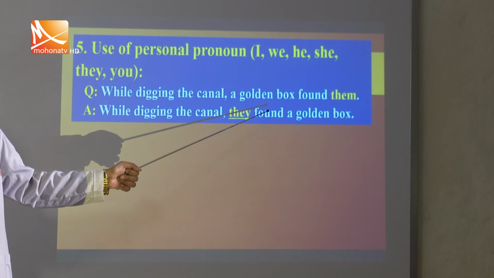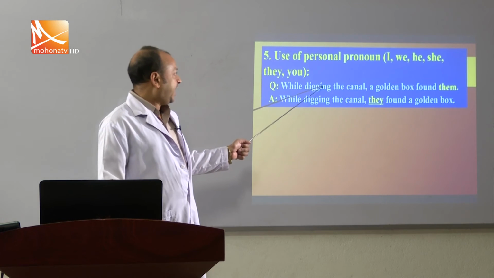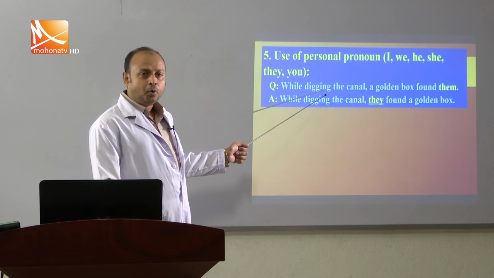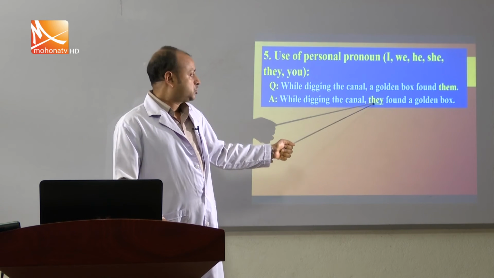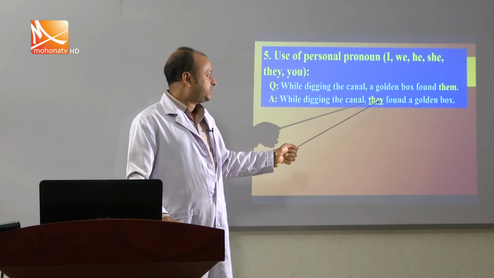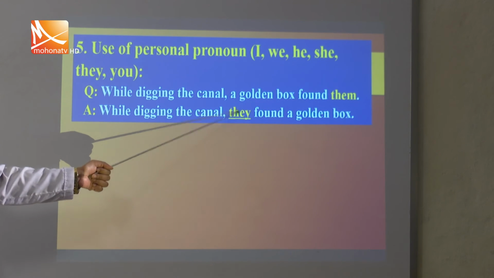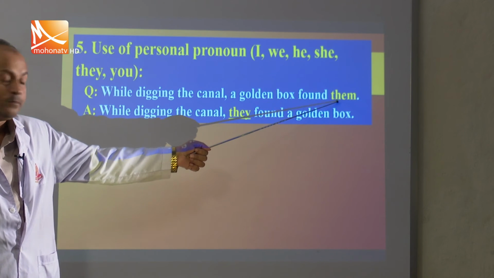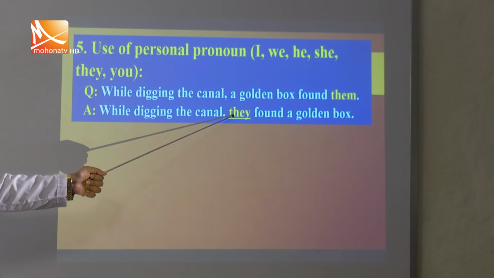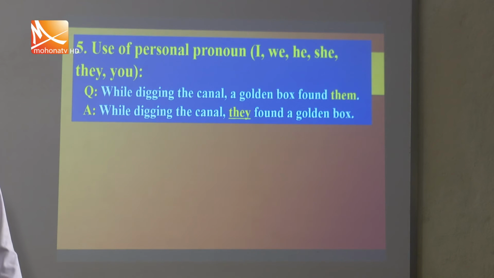So, the activities were found and digging the canal, both activities are done by the subject they. So, they should be placed at the place of subject with its subjective form. We found in the first sentence that them was the objective form, but they is the subjective form. That is why you have to keep in mind the three forms of pronoun.